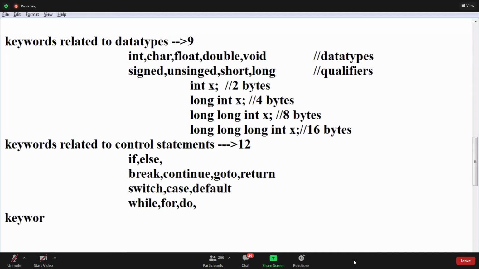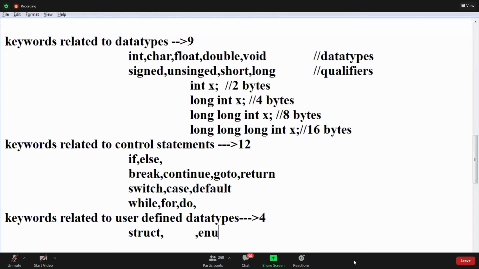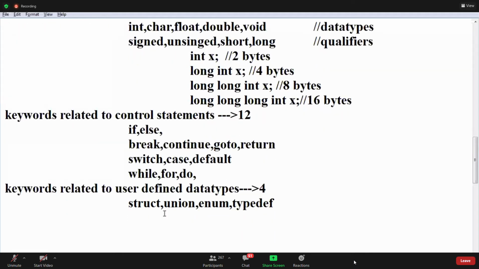Next, keywords related to user-defined data types. There are four. Can anyone tell me the keywords related to user-defined types? Struct, enum, union, and typedef is missing.